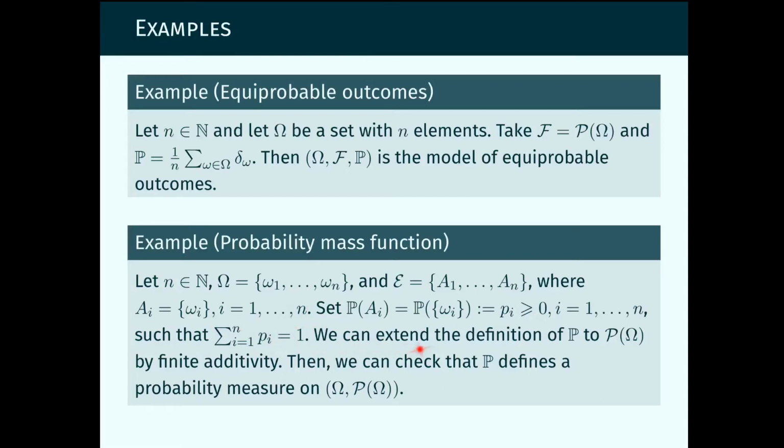Then we can extend this definition of P, which was defined so far only for sets in this class, to any subset of omega just by imposing the requirement that it be finitely additive. And then we can check that P defined this way will indeed define a probability measure on omega with the sigma algebra of parts of omega.